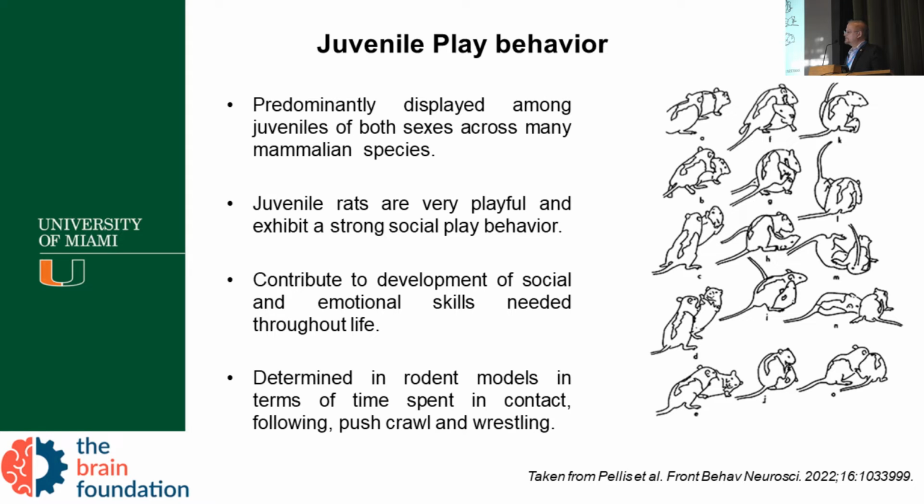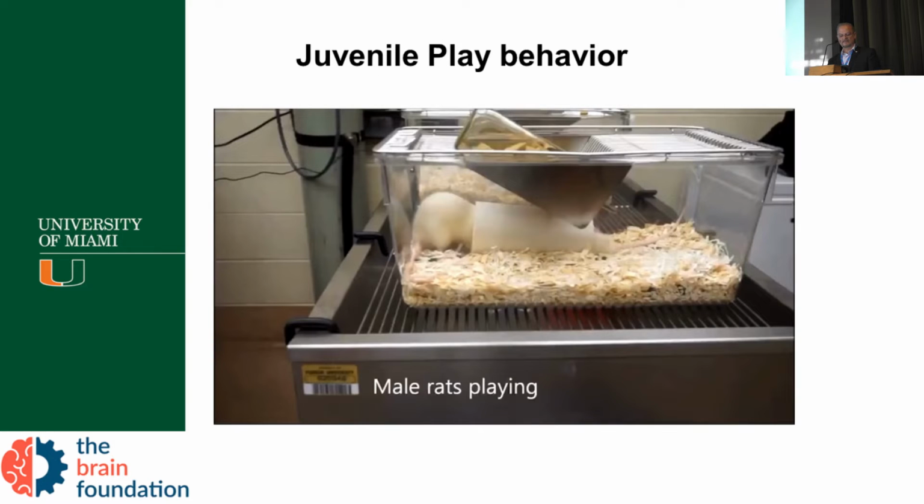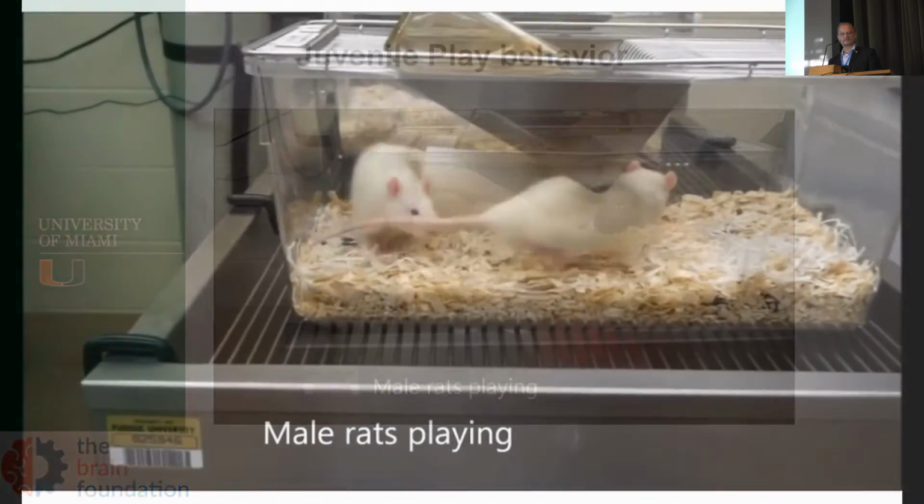So just to remind all of us, what is juvenile play behavior? Juvenile play behavior is a phenomenon displayed among juveniles of both sexes across many mammalian species. I have a new puppy at home. He's crazy with his juvenile play behavior. I cannot have any peace at home. So this is basically what happens when you have a new puppy or any new animal. This is a very typical behavior, and those rat puppies should have this type of behavior. So let's look at their behavior.